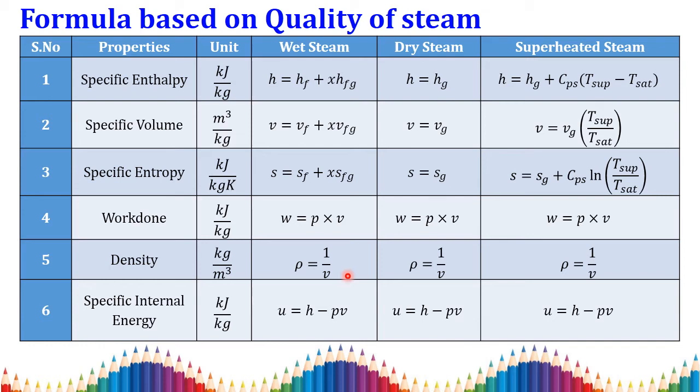Then the specific internal energy can be determined by the relation h is equal to u plus pv. So we can write the specific internal energy u is equal to h minus pv. The specific enthalpy and the specific volume will depend on these formulas, that is, on the state of the conditions. The internal energy will vary accordingly, but the formula for the internal energy is the same for all three cases.